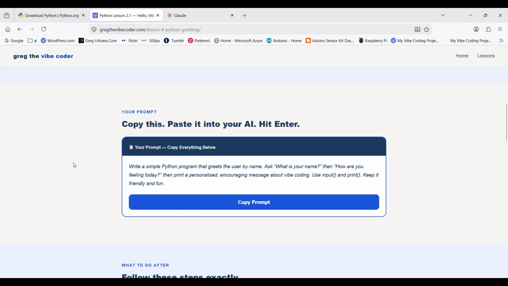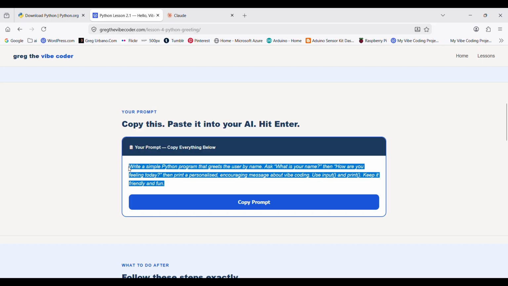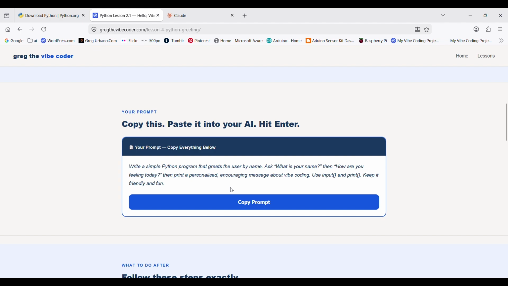Step 1. Copy the prompt. Here it is. Write a simple Python program that greets the user by name. Ask, "What is your name?" Then, "How are you feeling today?" Then print a personalized, encouraging message about vibe coding. Use input and print. Keep it friendly and fun. I'm copying that now.